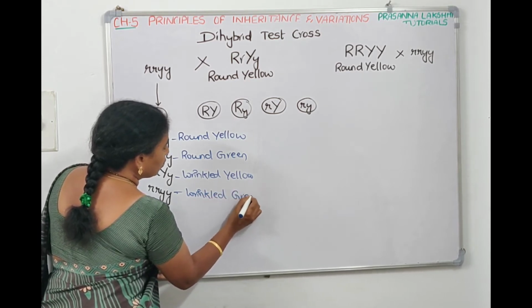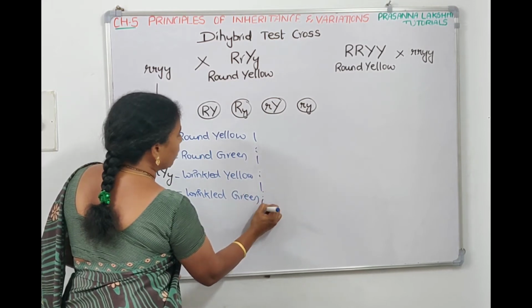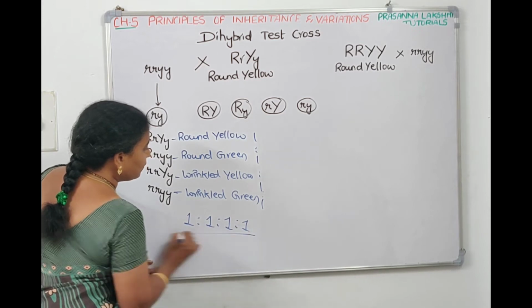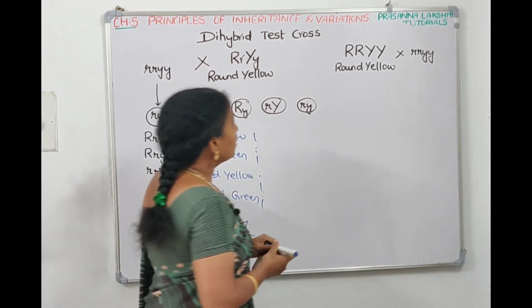So we got all four types in 1:1:1:1 ratio. So if you get 1:1:1:1 ratio, then we tell it is heterozygous for both the things. And let us see here, what do we get?